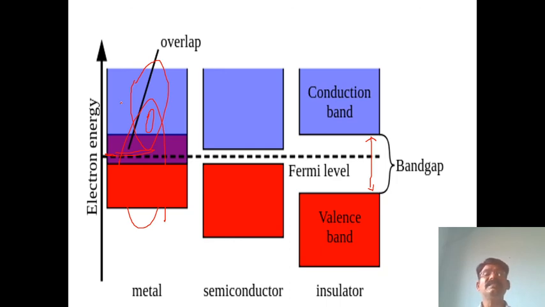So these are the band gaps in the solids. Solids are of three types: conductors, semiconductors, and insulators. The band gap is largest in the insulator, less in the semiconductor, and there is no band gap in metals, the conductors. This is the Fermi level. The Fermi level is present between the conduction band and the valence band.